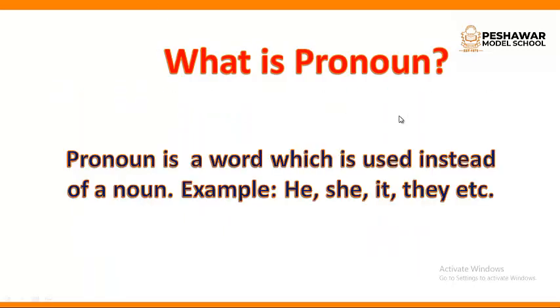Now what is a pronoun? Pronoun is a word which is used instead of a noun. Example: he, she, it, they, etc. For example, instead of using Ali, we can say he. Instead of using Sarah, we can say she. Instead of calling an animal, we can say it. And instead of calling many people, we can say they. So a pronoun is a word which is used instead of a noun. Now we know what is noun and pronoun.